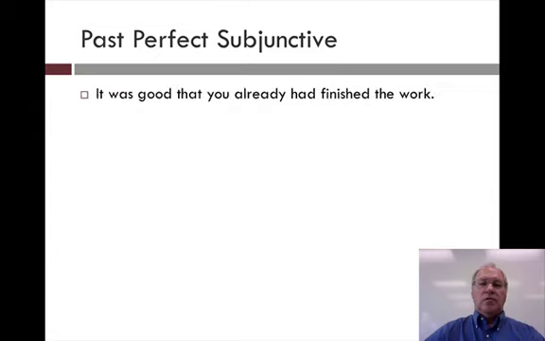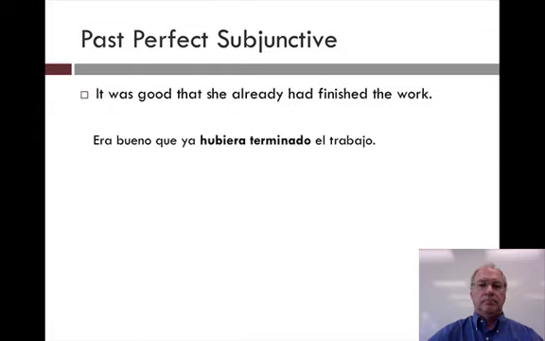It was good that you already had finished the work. Era bueno que ya hubiera terminado el trabajo. It was good, era bueno, que ya hubiera terminado, that she already had finished the work.